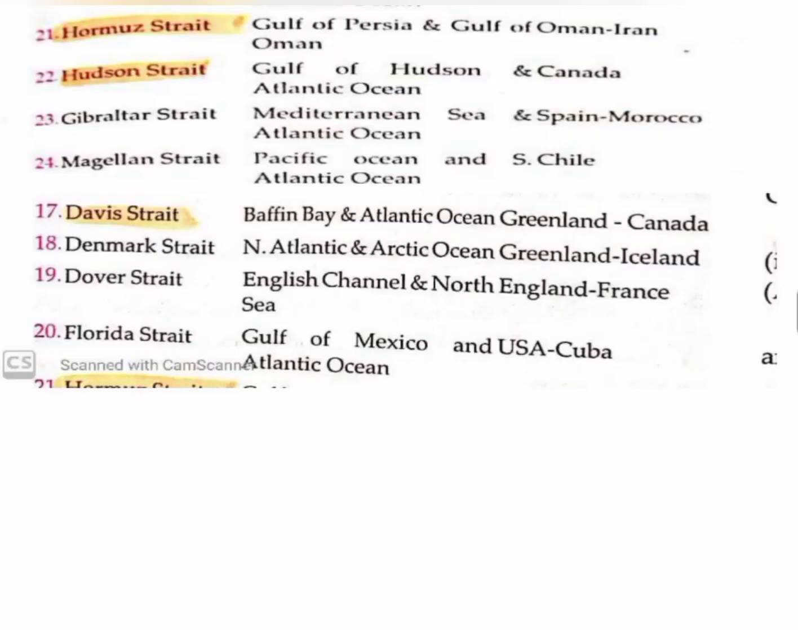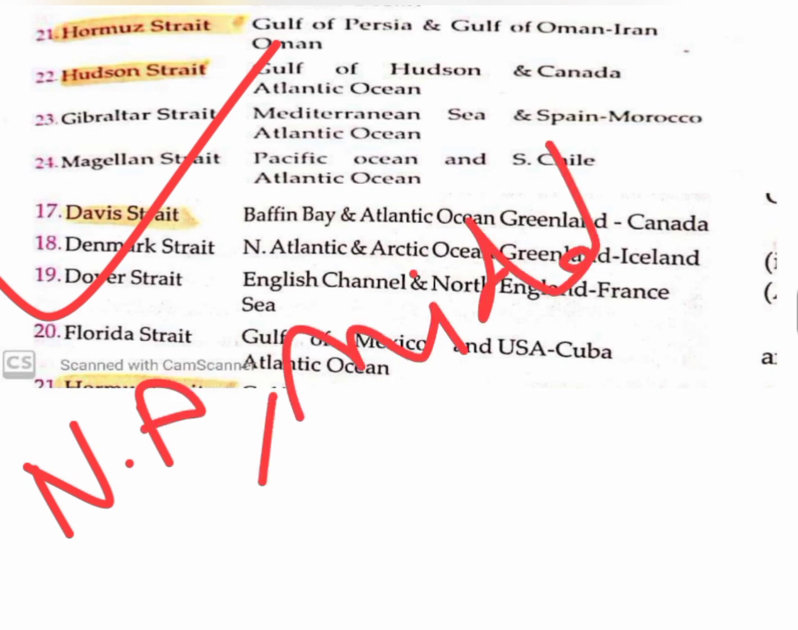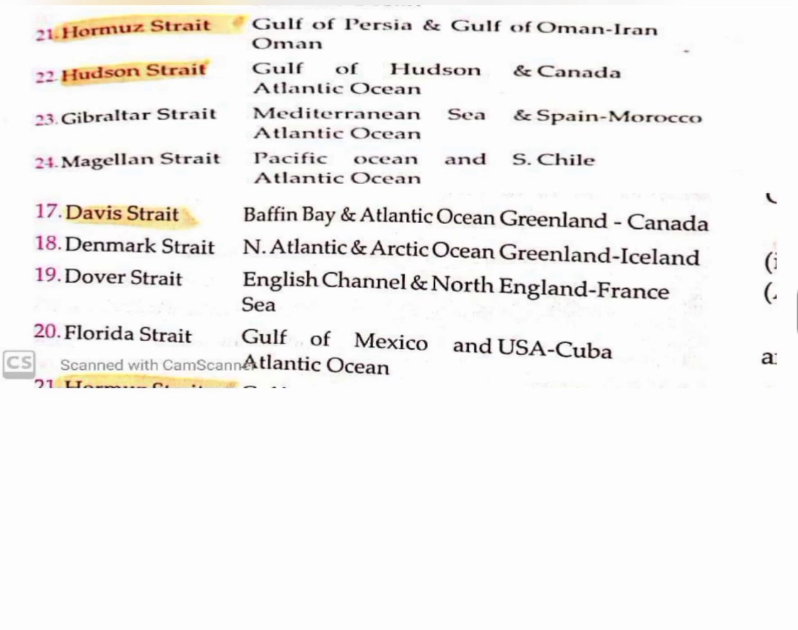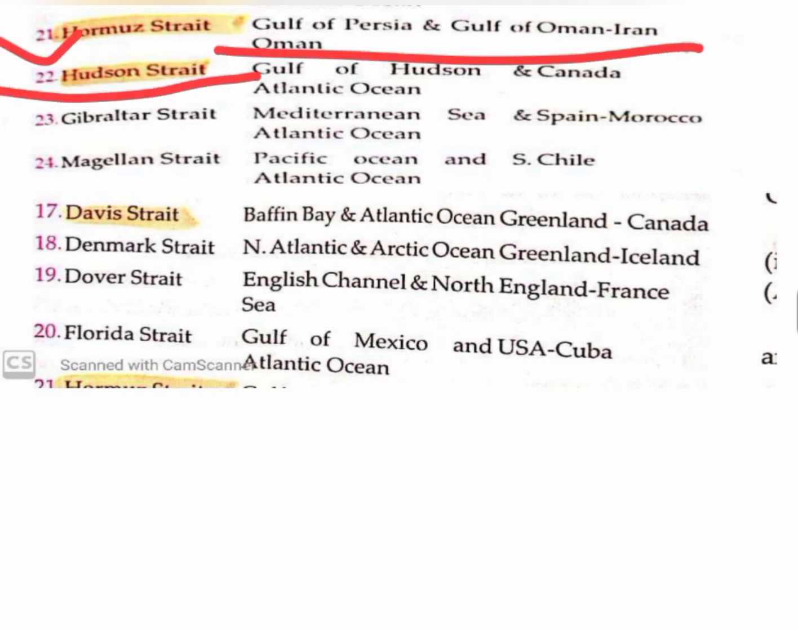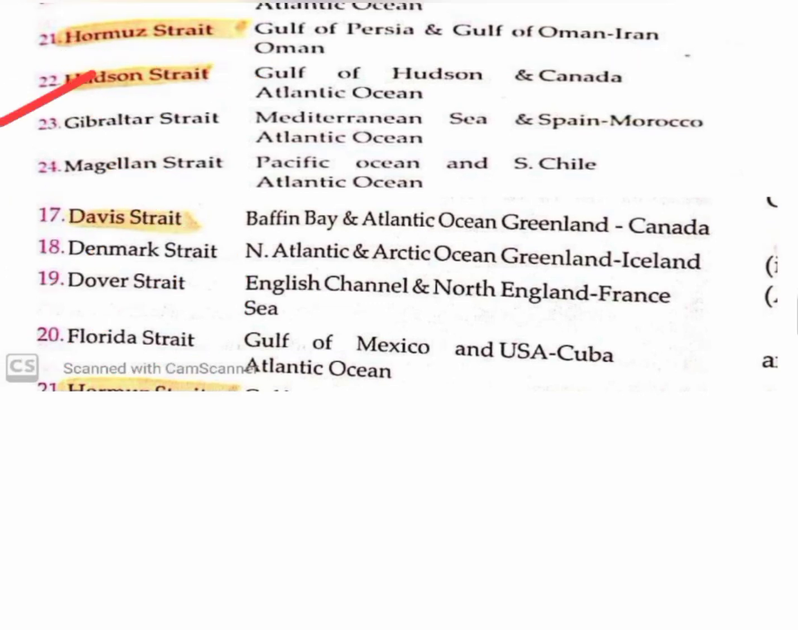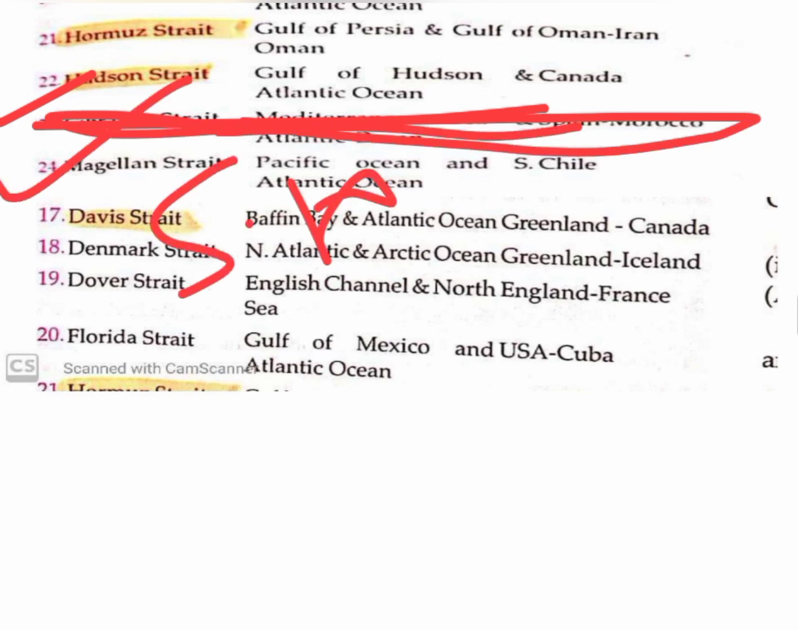Now we will see some straits which are present in North America, the Middle East and South America also. Here is the Hormuz Strait, which is present in the Middle East, Hudson Strait, Davis Strait, Denmark Strait, Dover Strait, Florida Strait, nearby North America. It is present in the Mediterranean Sea. So we have not studied this strait here. So Magellan Strait is present in South America.